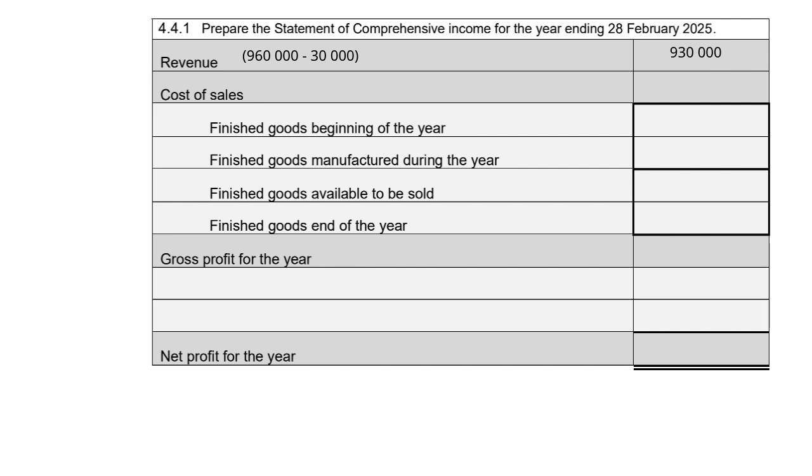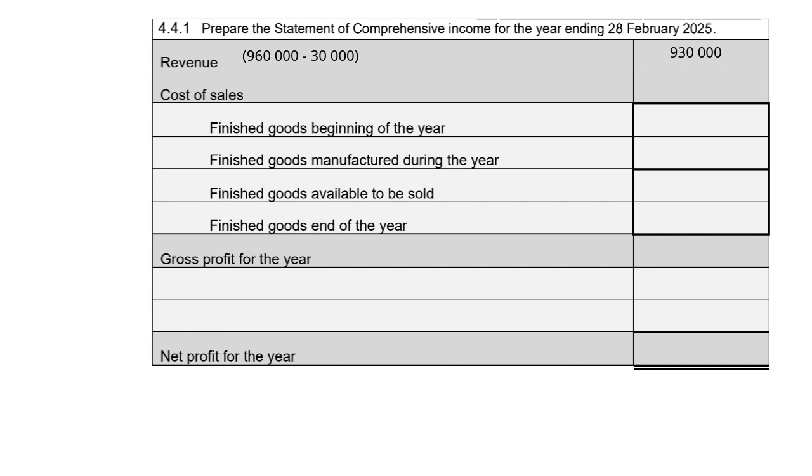Cost of sales, if we go back to the information, they say included in the revenue of 960,000 is sales of 60,000 on which trade discount of 20% was allowed. So we must work backward to get the amount before the trade discount. So we're going to take 60,000 times 100 divided by 80.